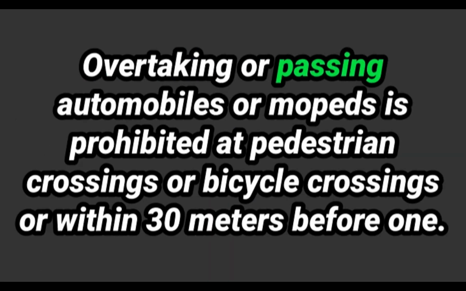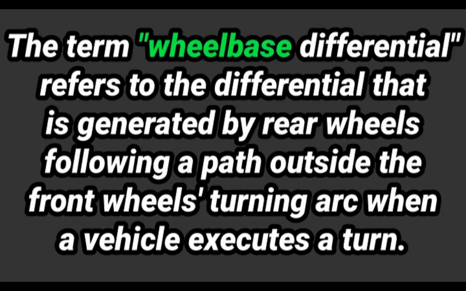14. Passing auto vans or mopeds is prohibited at pedestrian crossings or bicycle crossings or within 30 meters before one. 15. Front wheel differential refers to the differential that is generated by rear wheels following a path outside the front wheels when a vehicle executes a turn.